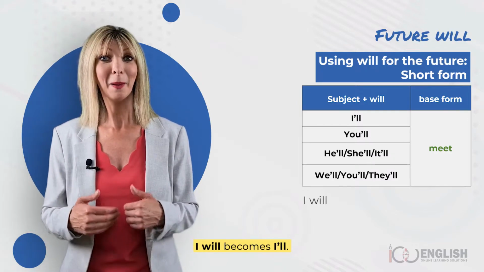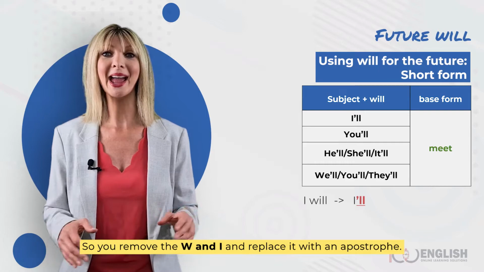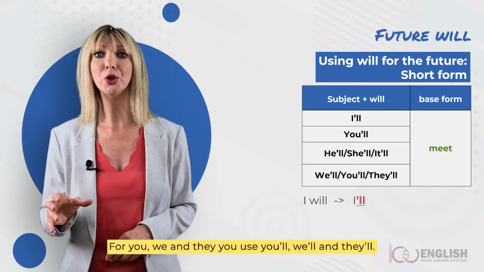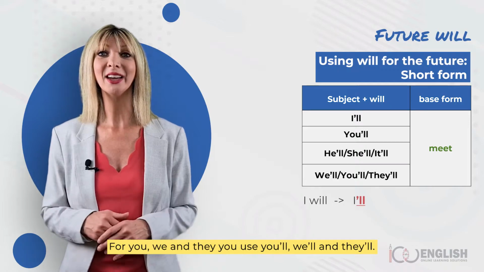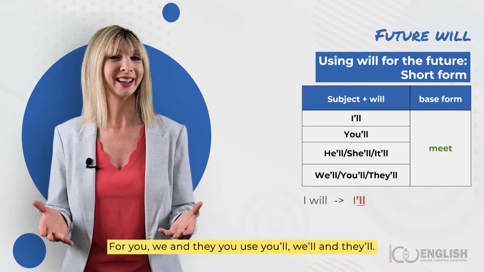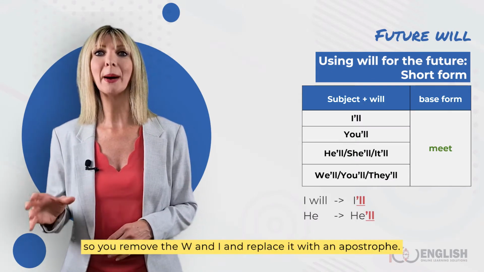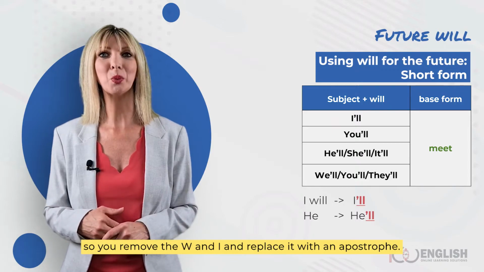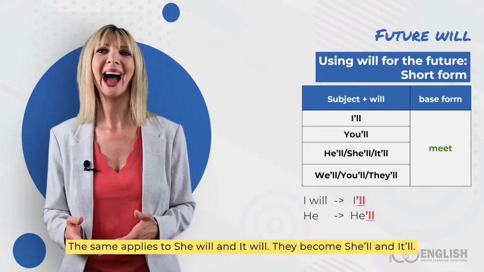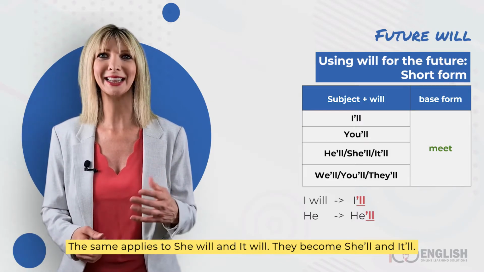I will becomes I'll. So you remove the W and I and replace it with an apostrophe. For you, we and they, you use you'll, we'll and they'll. He will becomes he'll, so you remove the W and I and replace it with an apostrophe. The same applies to she will and it will. They become she'll and it'll.